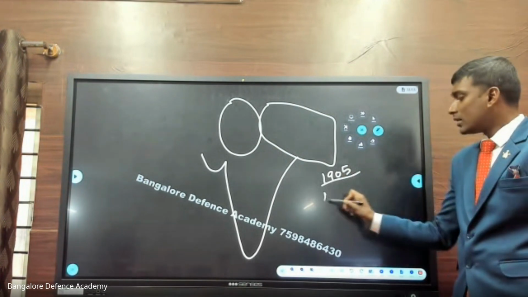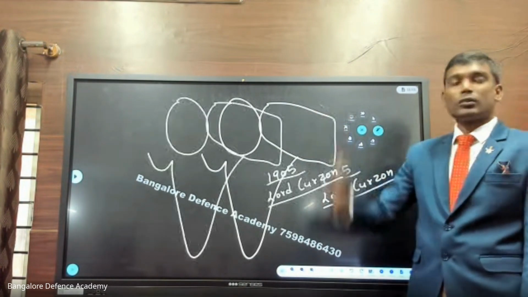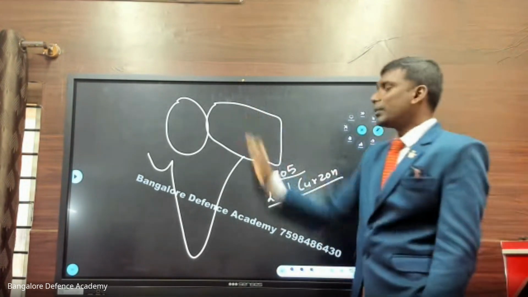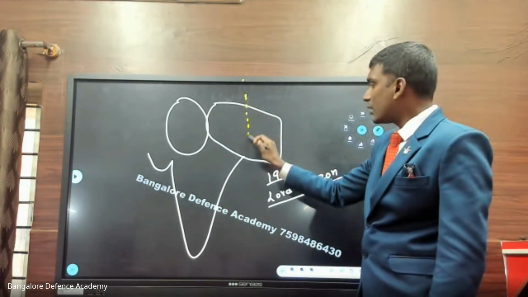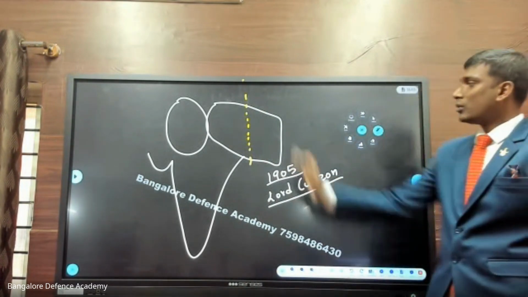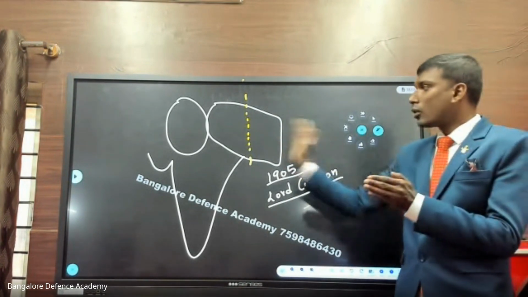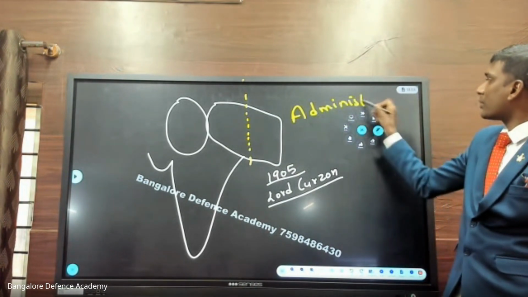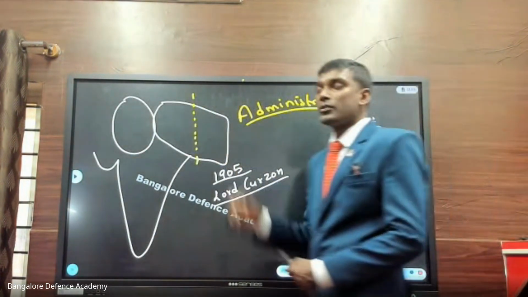There was a lord, his name is Lord Curzon. Lord Curzon was ruling India. He was the governor of India. At that time he decided, I have to divide this Bengal into two. Okay, so look at this. This Bengal was about to be divided into two. The Britishers tried to convince Indians that they were going to divide it into two: East Bengal and West Bengal, for administrative purposes. That means it was very difficult to handle the day-to-day administration.